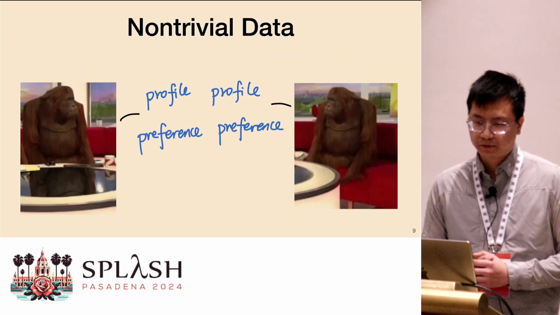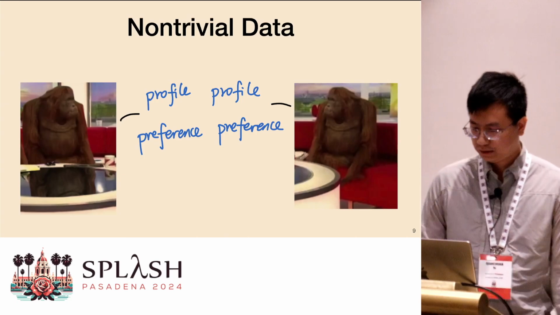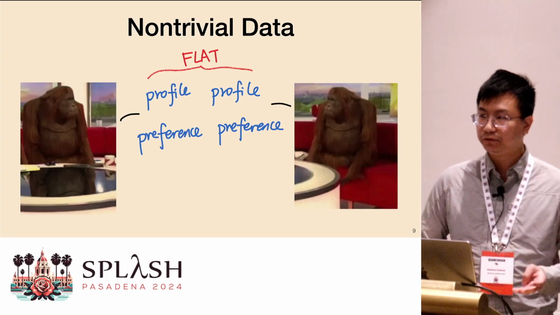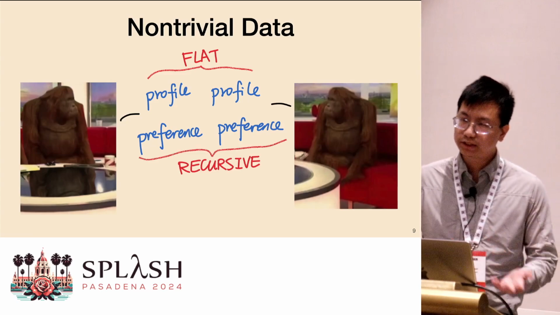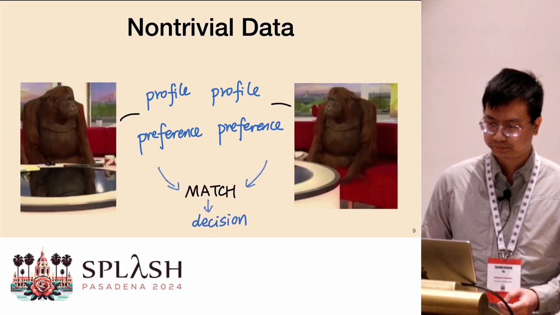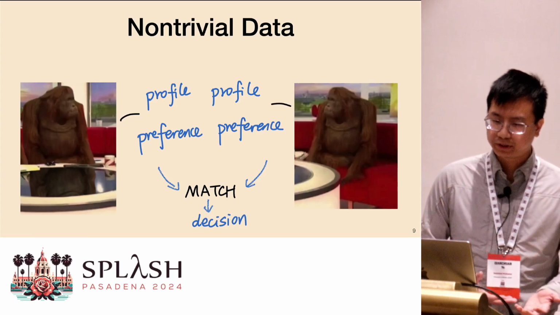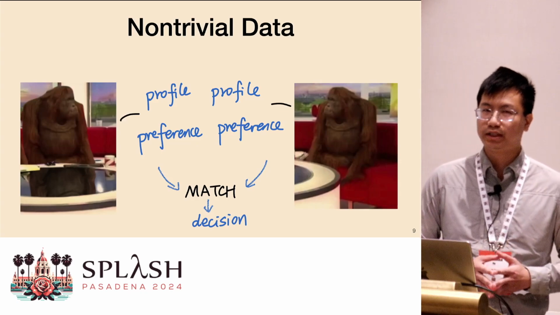So in this example, we are essentially dealing with non-trivial data, not just integer or Boolean. So for example, profiles are flat compound data types or record types. And preferences are recursive data types. I model them as trees. And with these non-trivial data, we want to run a matching algorithm and basically make a decision of whether these two parties are a good match.